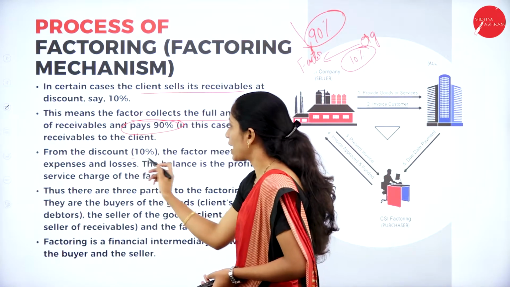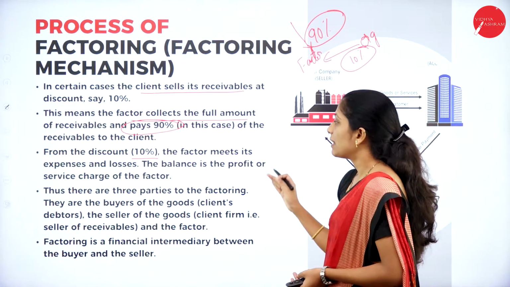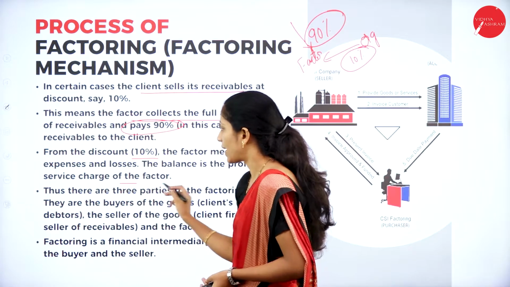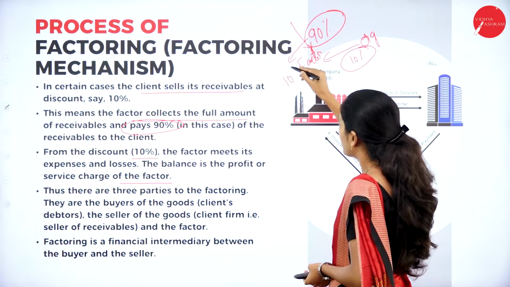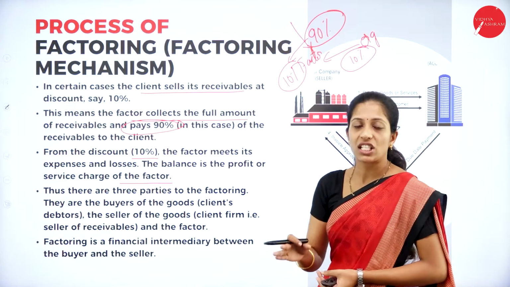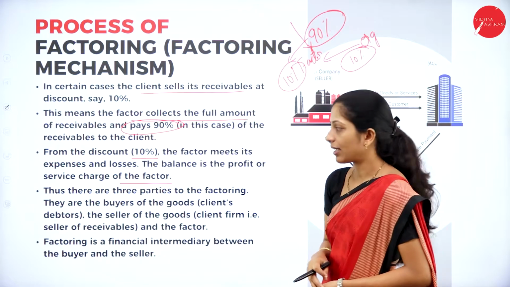From the discount of 10%, the factor meets its expenses and losses. The balance is the profit or service charge to the factor. So the remaining 10%, which is not given by the factor, will be used by the factor for the expenses incurred in this process of collecting the amount from the customer.